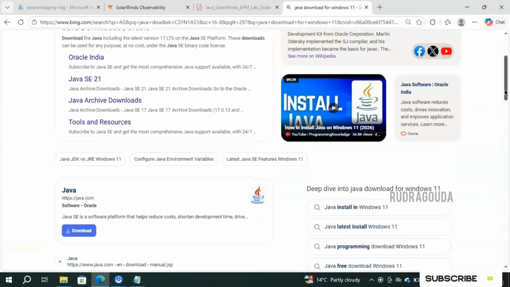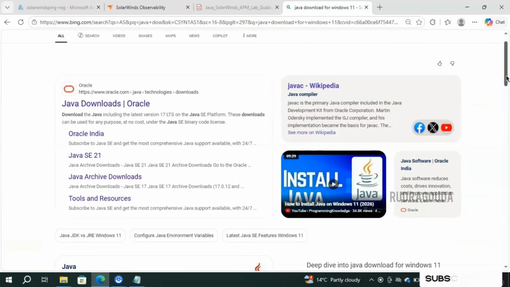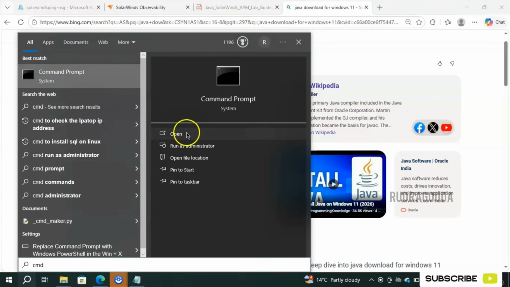Once the download is completed successfully, and I'm not going to explain how the download works, it is simply an MSI file, right click and install. Once the download is done, you should open the command prompt and check the version. For example, I already installed Java in my environment, so I'll simply open the command prompt and type java --version. If you want to know the steps completely for how to download Java, I already covered that in the AppDynamics video while explaining Java application monitoring. I'm going to give the link of that video in the description. From that you can learn how to download Java step by step.